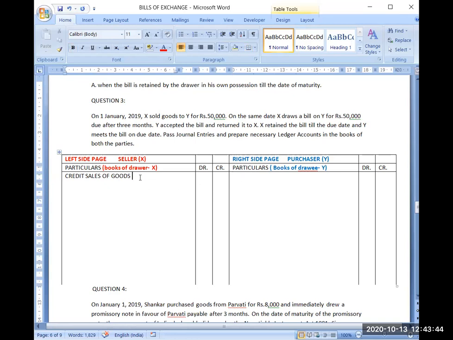Now I have stated that the first transaction is credit sales of goods. Now please all become Y and think from the point of view of Y: if X has sold goods to Y, how will you be stating this transaction from the point of view of Y?